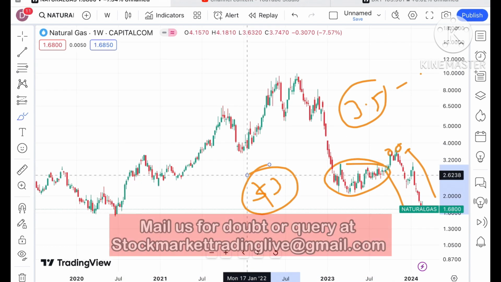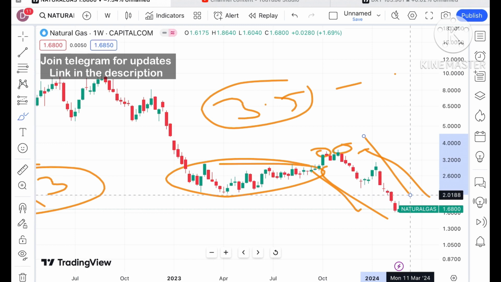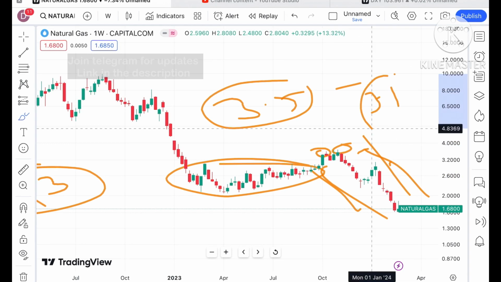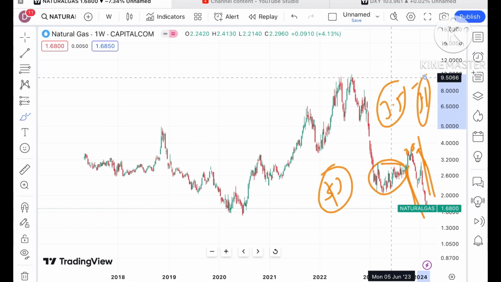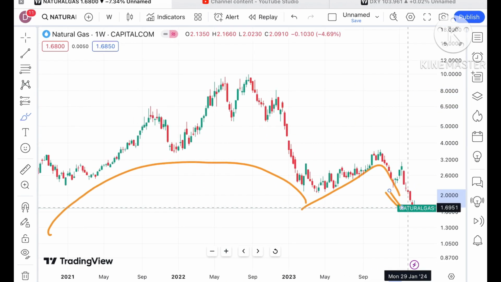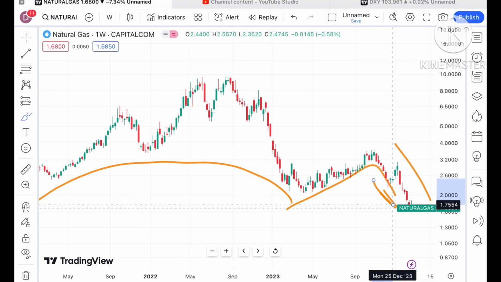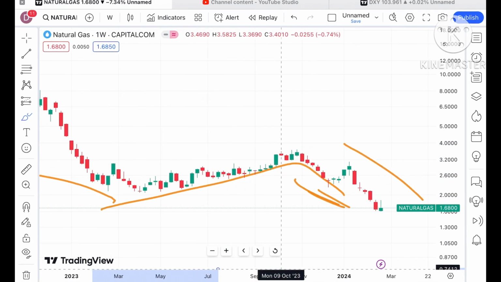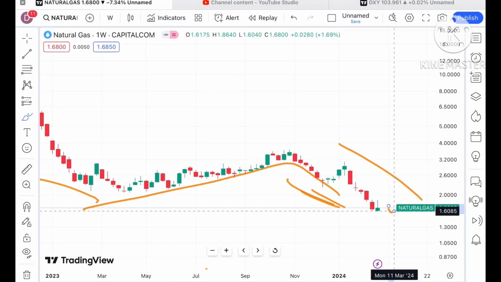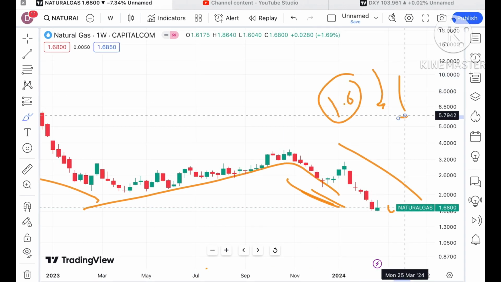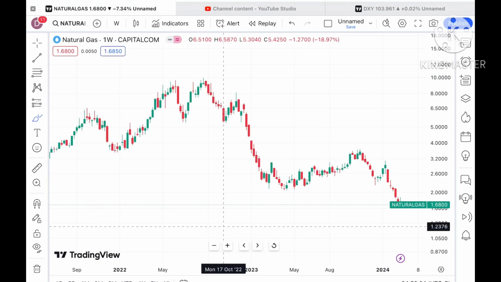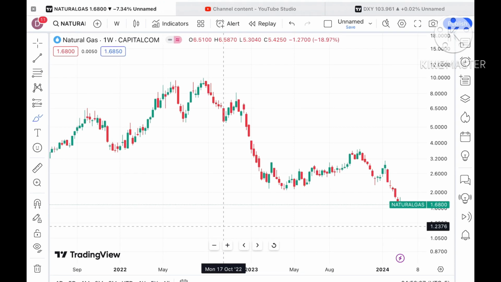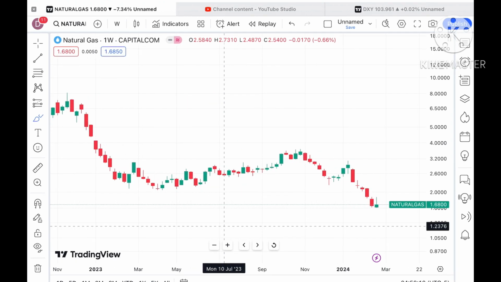Okay, after making out of the zone of $3 and $2, we have seen it has made a high around 3.5 and 3.6. Okay, and if the price of natural gas starts below a level of 1.68 again, we can see there is a chance that it can move below a level of 1.6, and from there a probability of going towards 1.58, and then further down. See, a clear indication is forming in this. If the price starts falling below 1.6, there is a trend forming that it can move further down. So once it starts moving below this range, we can see a probability of seeing 1.5 also, and then from there a level of around 1.4.